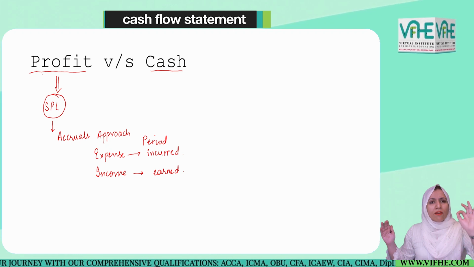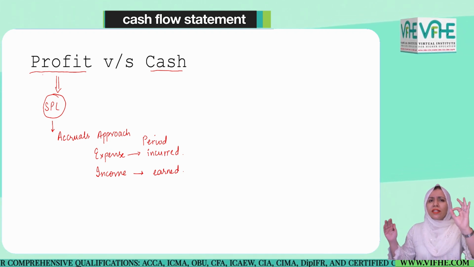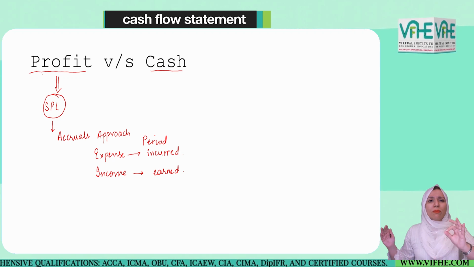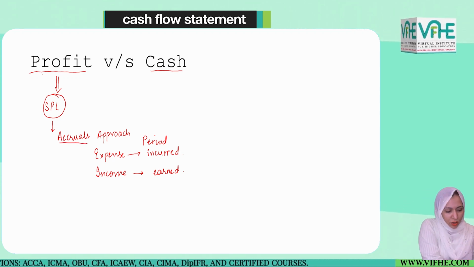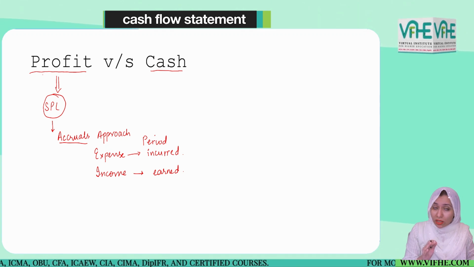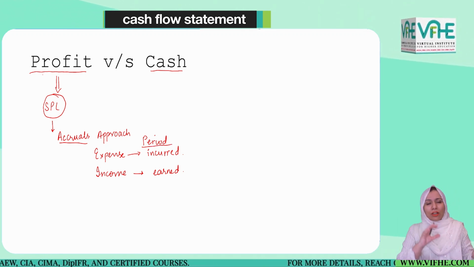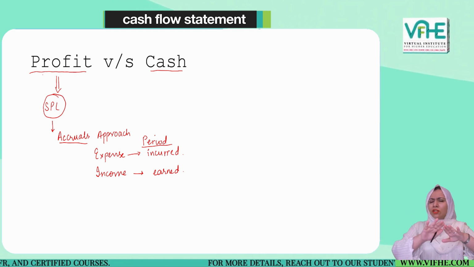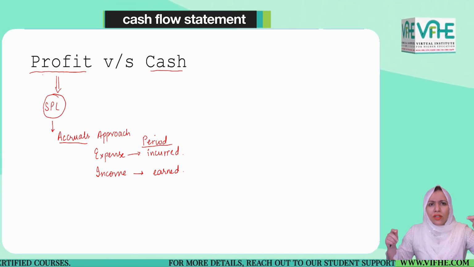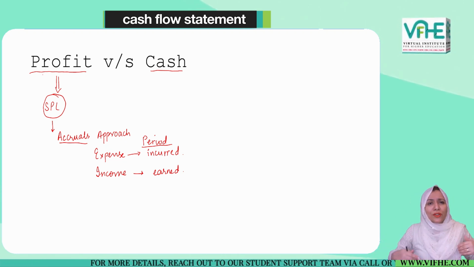But ignoring when the cash is going to be received, or whether it has been received or not, we just need to see whether the income is relevant to the current period, again by applying the accruals concept, the matching concept. In the period for which we are preparing our profit and loss account, we do not consider how much cash has either been spent or received.